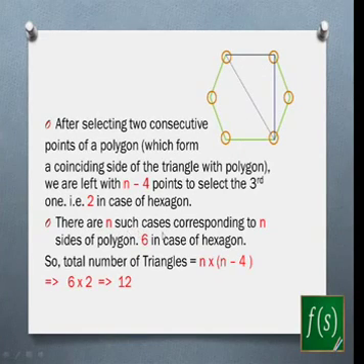So you can have n such cases because of n sides that you have, and then n minus 4 ways are there in which you can select the third point. So n into n minus 4. In our case, n is 6. So n will be 6 and n minus 4 will be 2. So 12 such triangles you can form which will have a side coinciding with that of the hexagon.